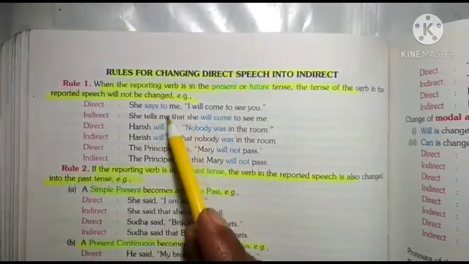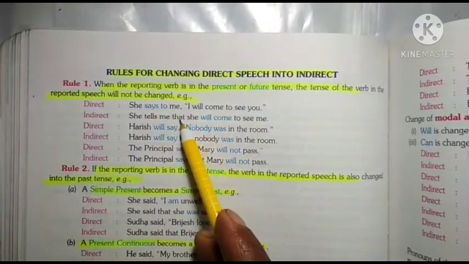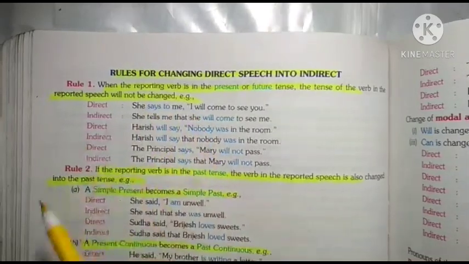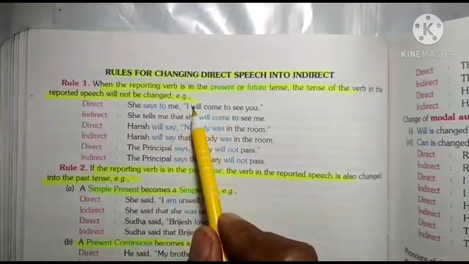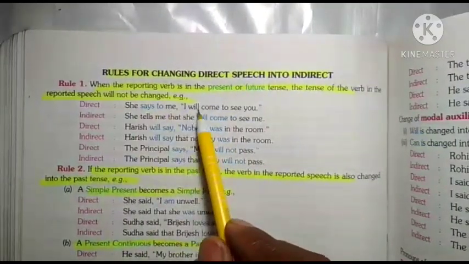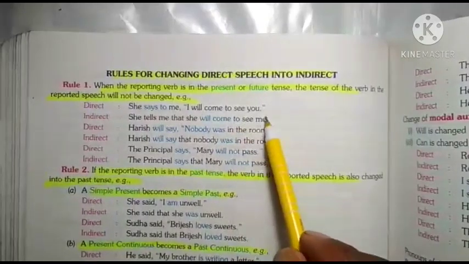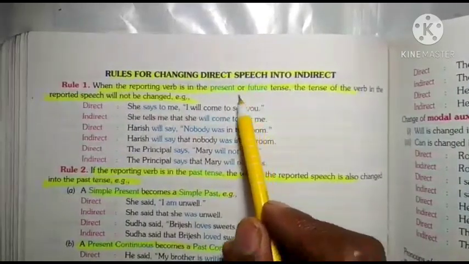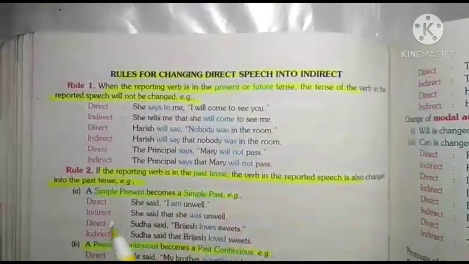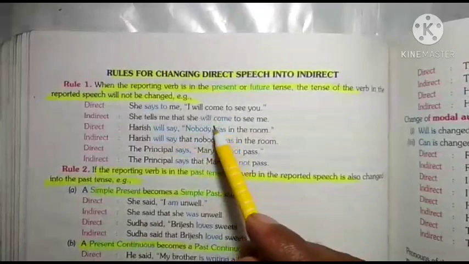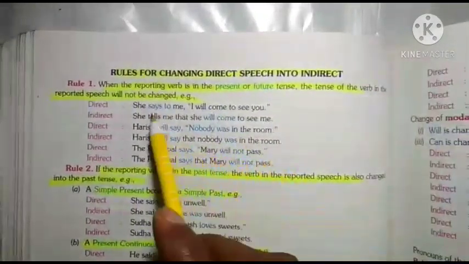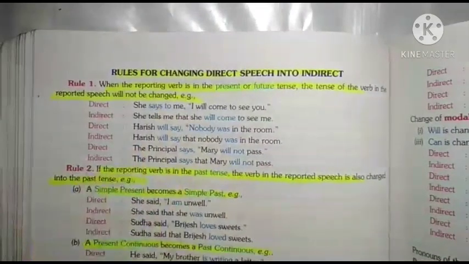You know, she says to me, says to changes into tells. She tells me, conjunction you will use that. I is a first person pronoun. First person pronoun changes according to subject. You know this is subjective case. So what will be the subjective case of she? So she will come to see me. You is a second person pronoun, changes according to me. So you change into me. You will write me in place of you. But you will not change tense. You will not change will into would. You will not change shall into should if the tense of reporting verb is present tense or future tense.